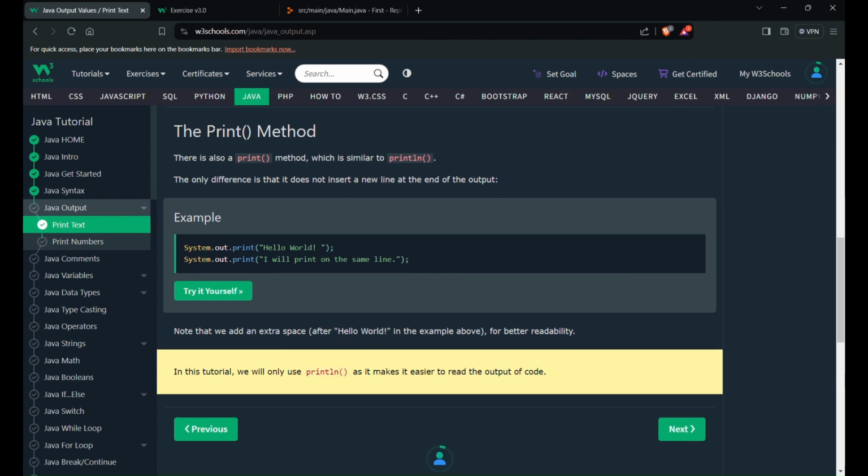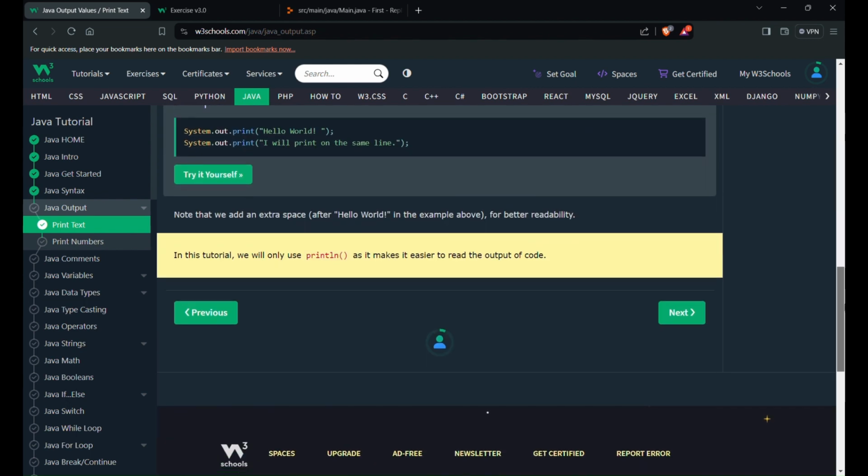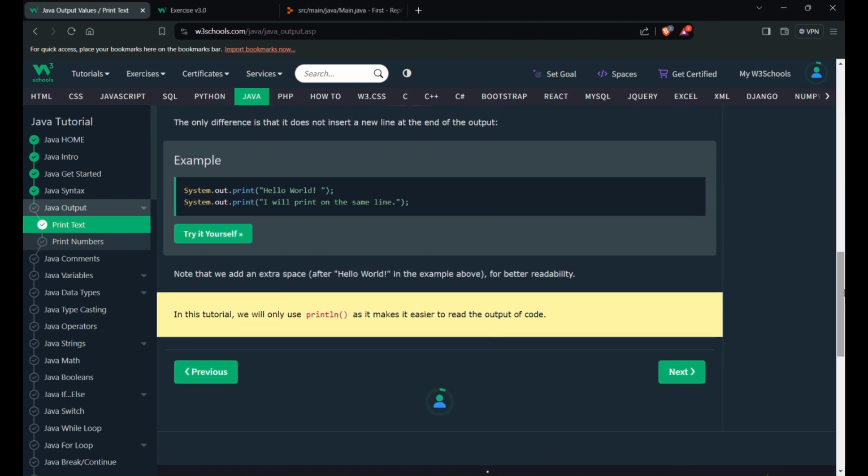If you want everything in a single line, you can use print, or if you want it in the next line, you can use println. So in this tutorial we will use only println, as it makes it easier to read the code and the output. So okay, this is the thing.